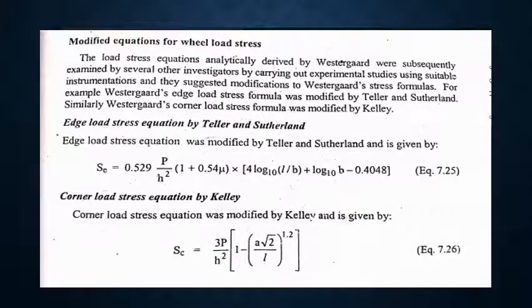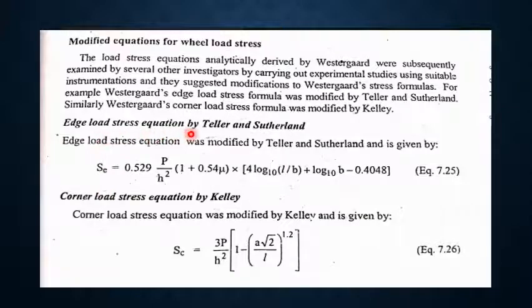Modified equation for wheel load stress. So Westergaard's edge load stress formula was modified by Taylor and Sutherland. Similarly, Westergaard corner load stress formula was modified by Kelly, and those two equations were given here.